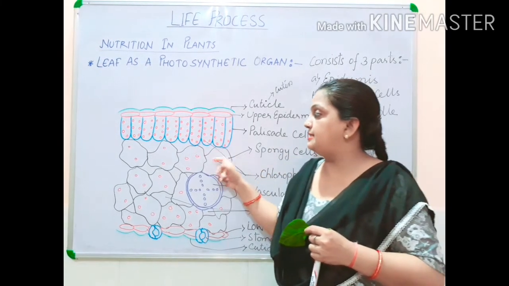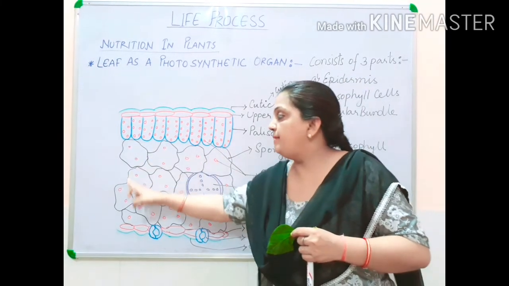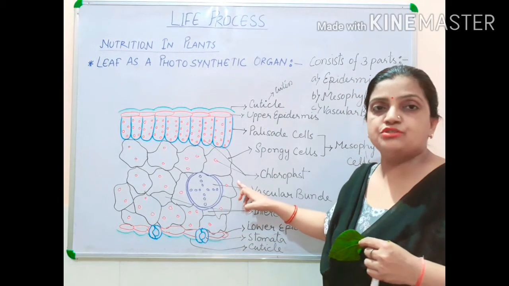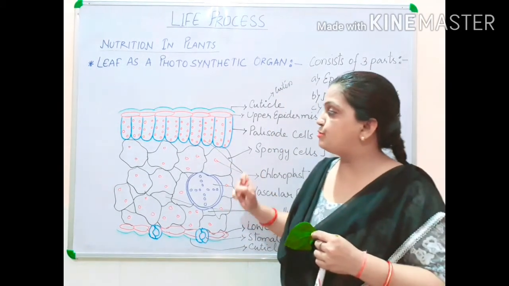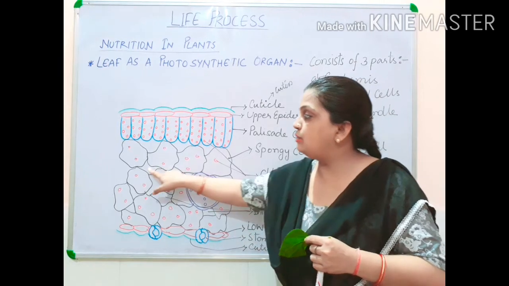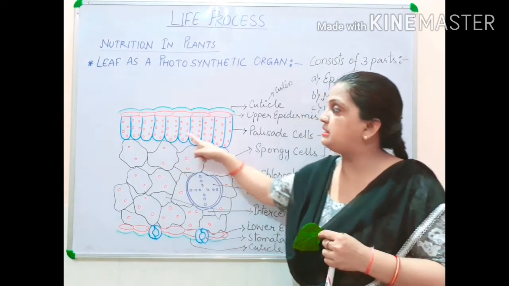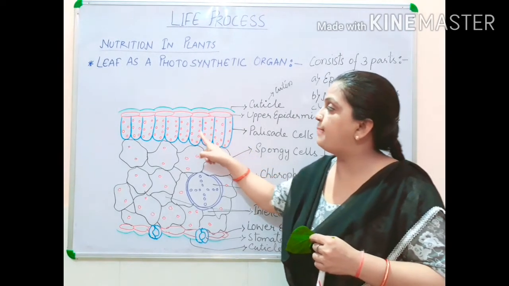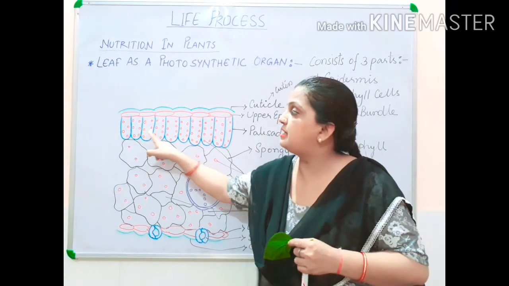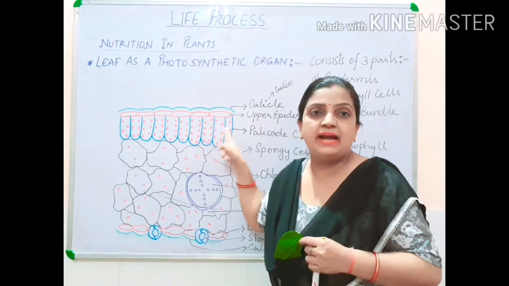Then beneath this, your mesophyll cells are there, spongy mesophyll cells. And these spongy mesophyll cells are loosely arranged. Children, you can see that these palisade cells are tightly arranged. There is no gap in between. All the cells are attached to each other. They are closely packed with each other.